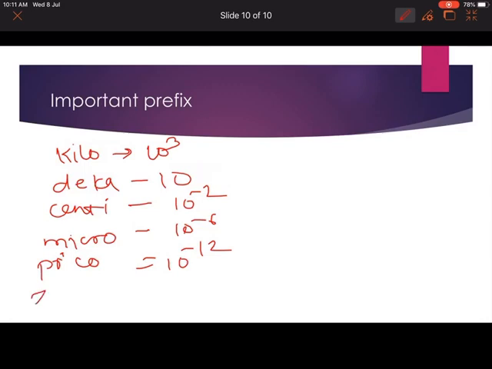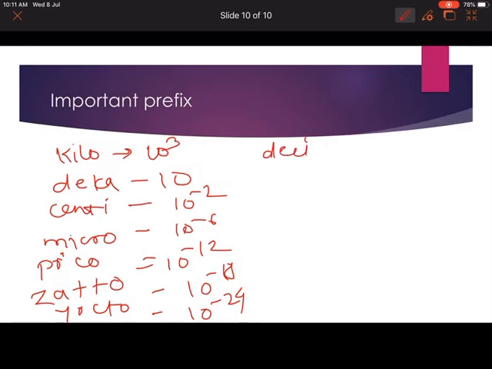Then atto will be 10 to the power of minus 18. Yocto is 10 to the power of minus 24. Same, deci will be 10 to the power of minus 1.